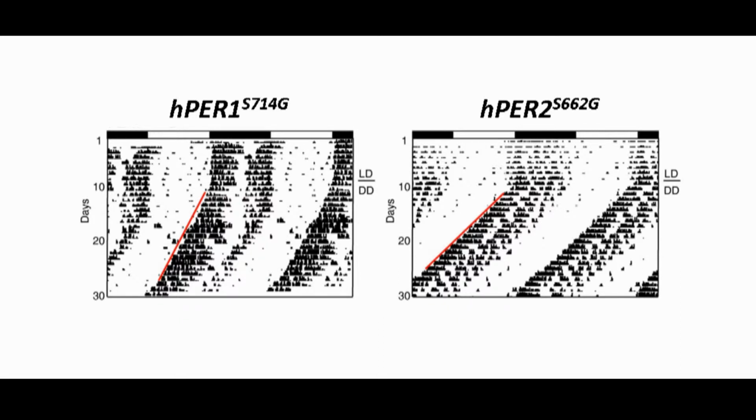We were first surprised to find that only the PER2 mutant had an altered sleep-wake cycle, while the sleep activity rhythm in the PER1 mutant looked normal. But I thought sleep is not the only output of the clock, so I measured other physiological rhythms, such as time to eat or metabolic rhythm.